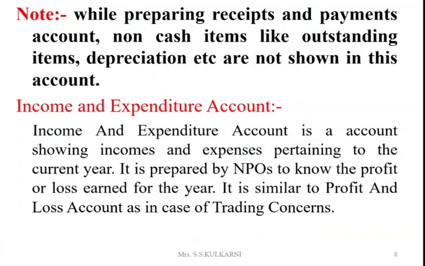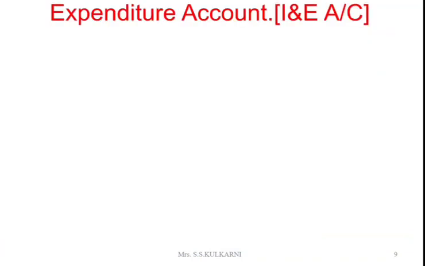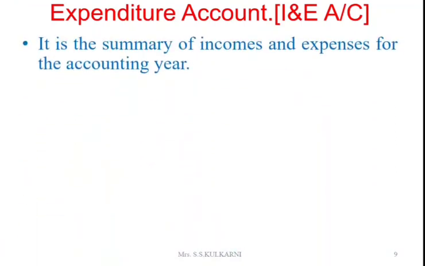It is similar to profit and loss account as in case of trading concerns. Only current year expenses, whether paid or received in advance, are to be considered when we prepare income and expenditure account. The main features of income and expenditure account: it is a summary of incomes and expenses for the accounting year.